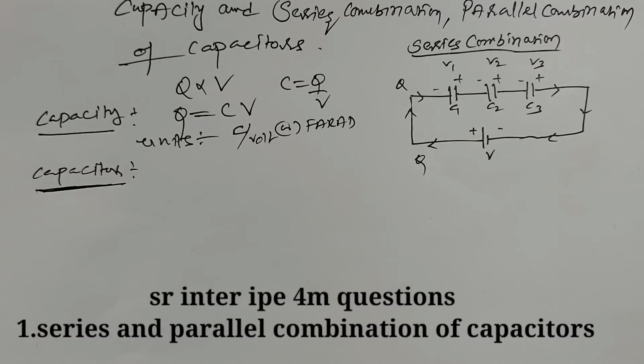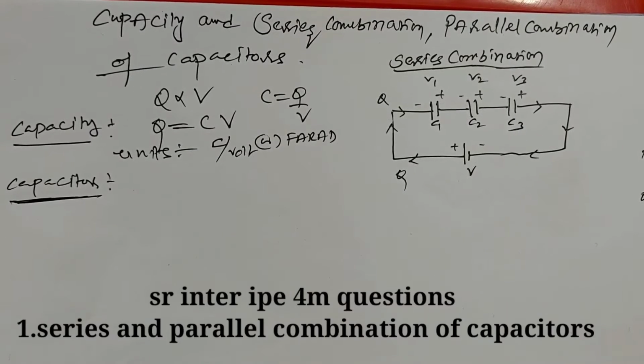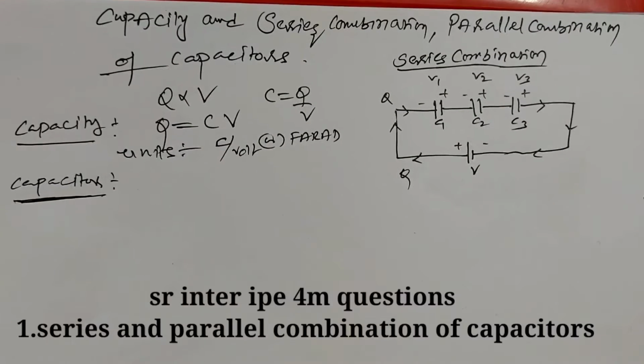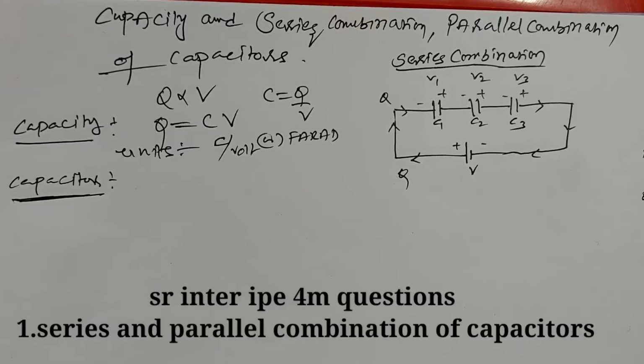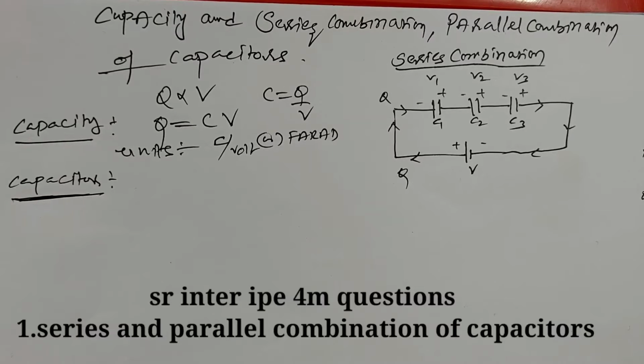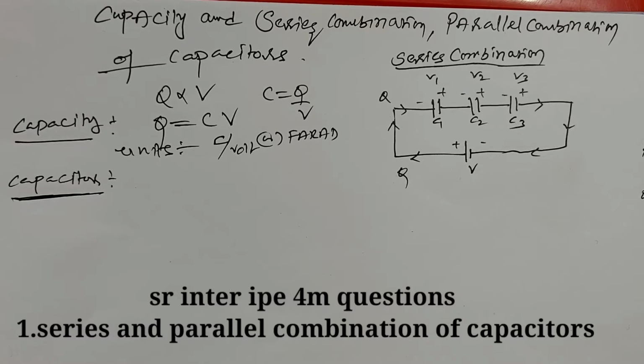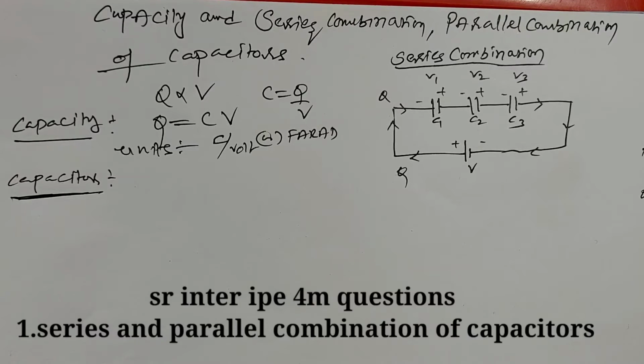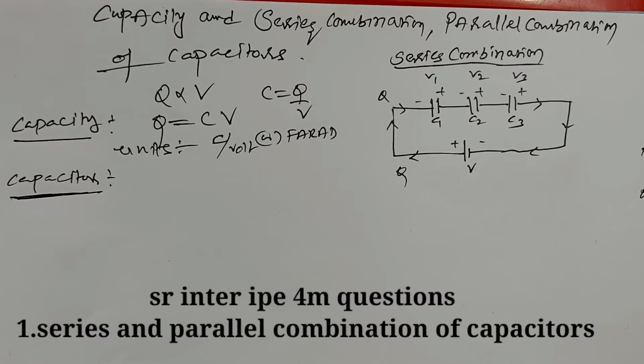These capacitors are widely used in electronic devices like TV and radio, where they store a large amount of charge. Now, these capacitors are connected in two ways: one is series combination and another is parallel combination.